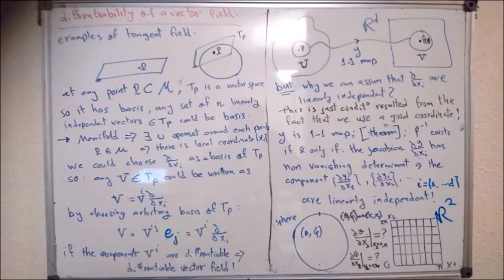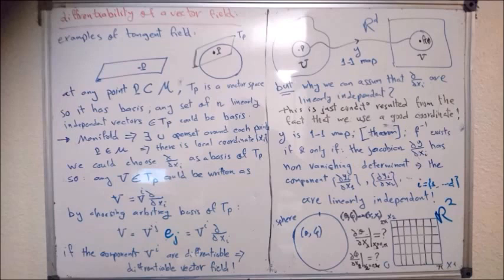And let's now look, because, as we found previously, the tangent vectors form a vector space. So any tangent field is a vector space, and there is a basis for each one.